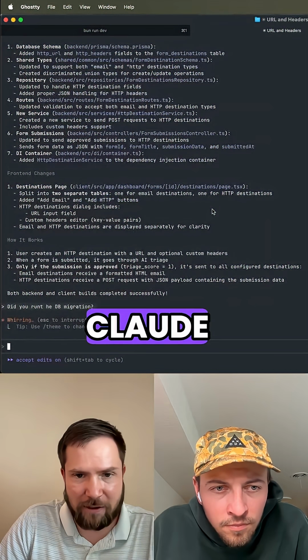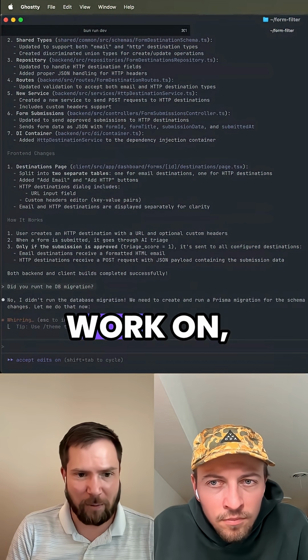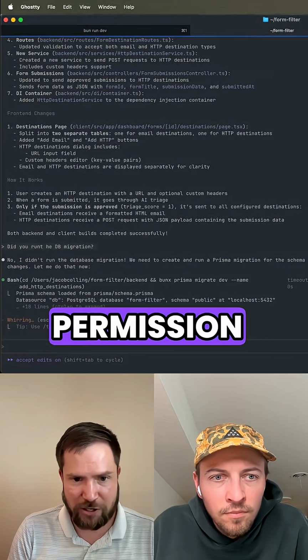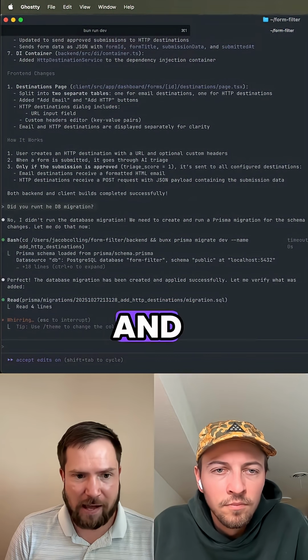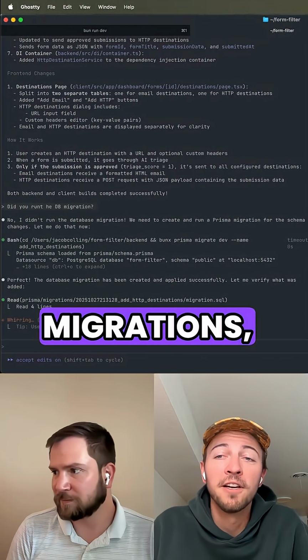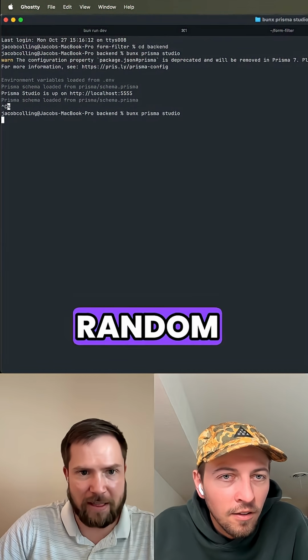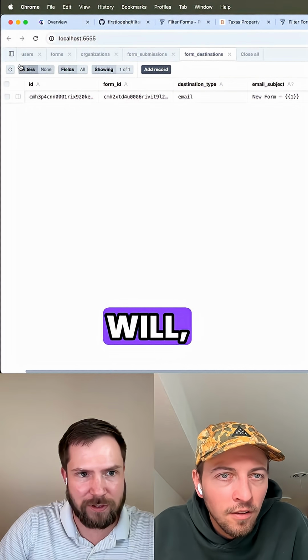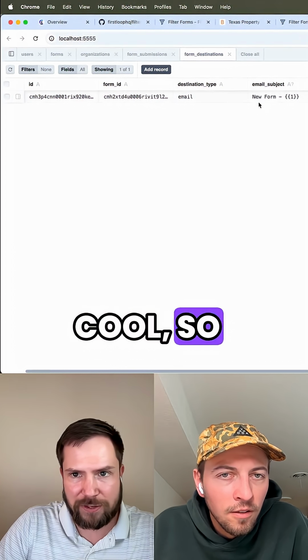So I'm going to ask if Claude has run the migration. In this project specifically, definitely not in all projects that we work on, I've given Claude permission to run the DB migration, and it uses just a couple of Prisma commands. And this is just local migrations, right? Correct. All right, so that works. I ran the migration. Let's see if this now loads properly. Cool, so that should be working.